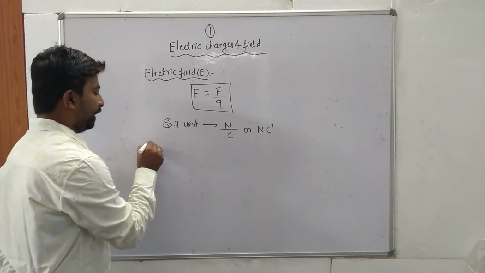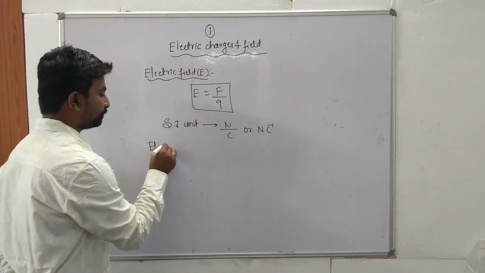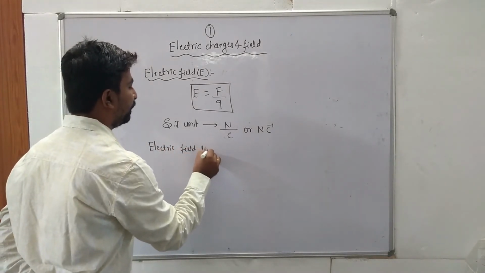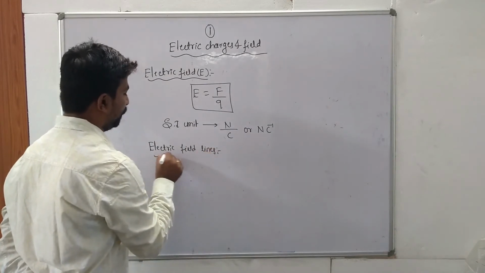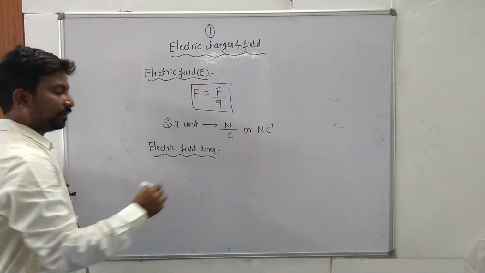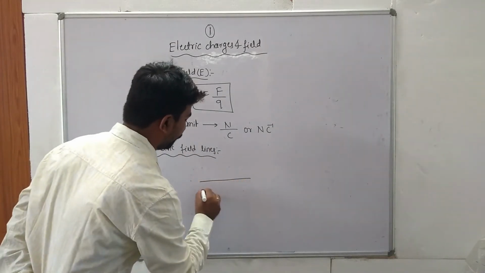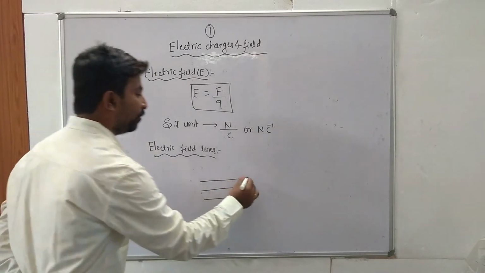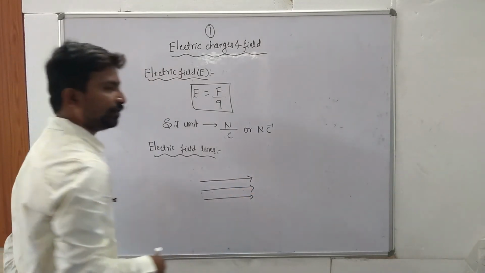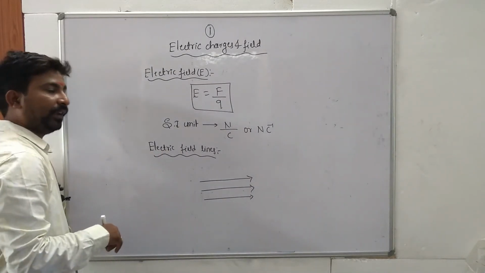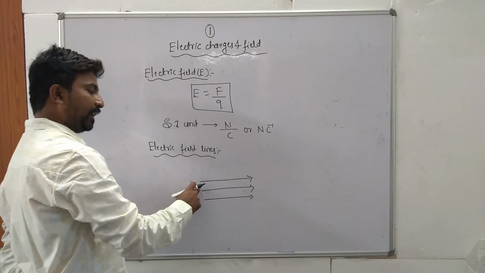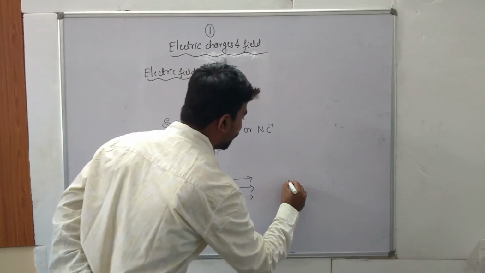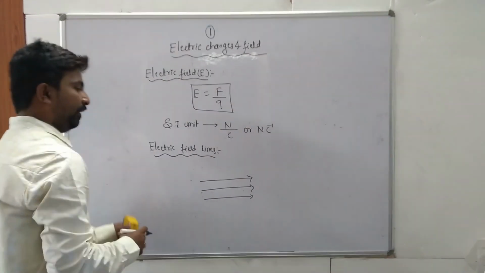So next one, electric field lines. Electric field lines means these are the imaginary lines drawn along the motion of an isolated positive charge. Once again, these are the imaginary lines drawn along the motion of an isolated positive charge, and they are called what? Electric field lines.